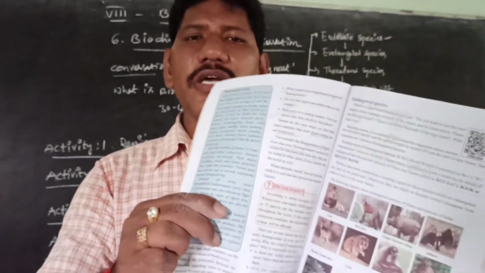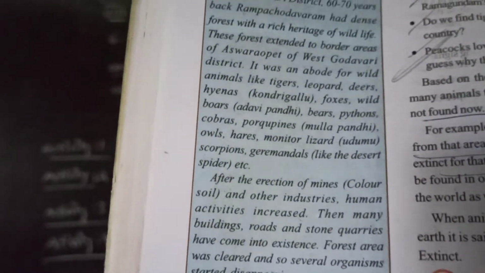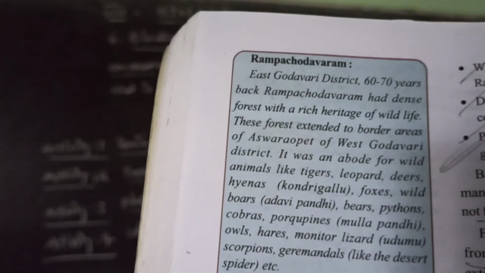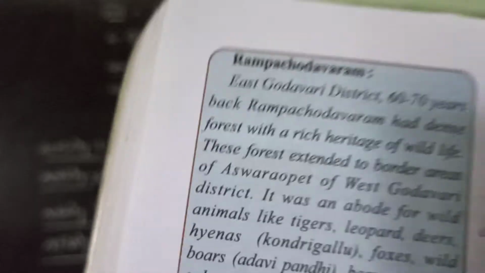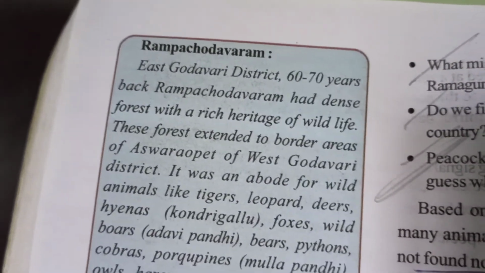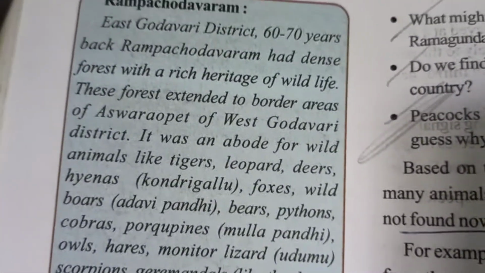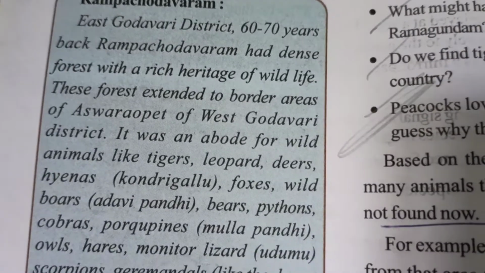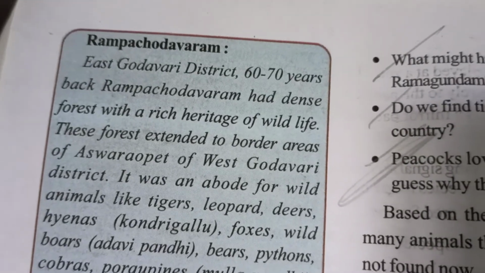Seventy years back, the area of Rampachodavaram in Karimnagar, Ramagundam, was given as the case study on page number 88. When we move to page number 88, all of you follow my reading. Actually, Rampachodavaram, East Godavari district. Previously it was given as the Ramagundam forest of Karimnagar district, but after bifurcation, we are taking another case study that we call Rampachodavaram, which is located in the East Godavari district.